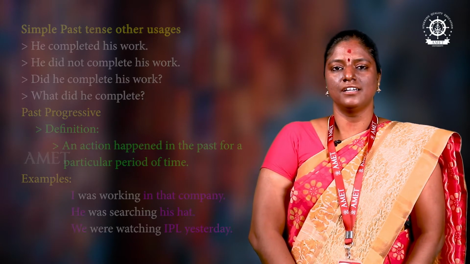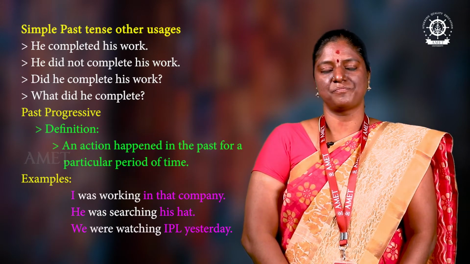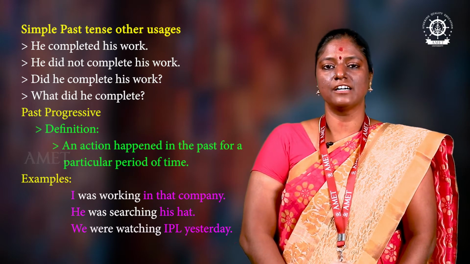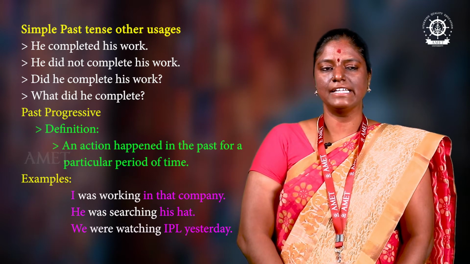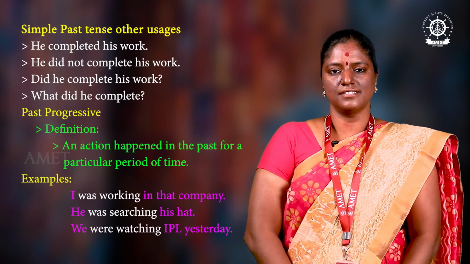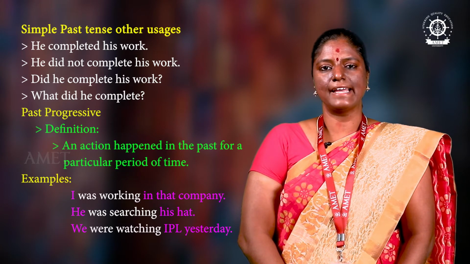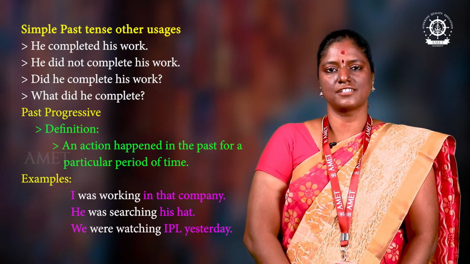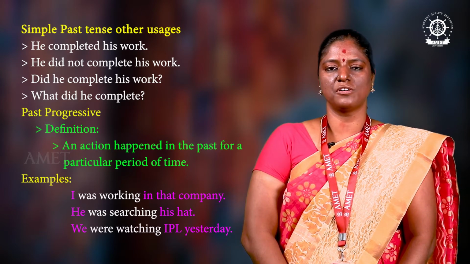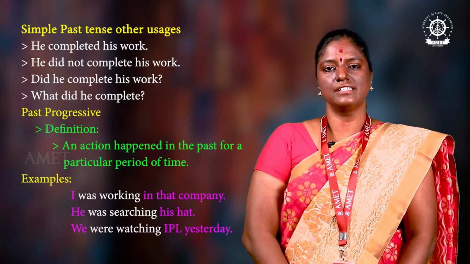Let's move on to the other forms with respect to simple past tense. He completed the work, or he completed his work. This is simple past tense, the affirmative. Now we move on to the negative sentence. He did not complete his work. He didn't. Next, move on to the yes or no form. Did he?